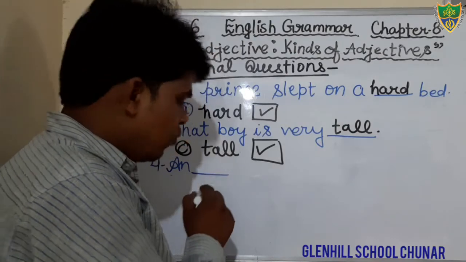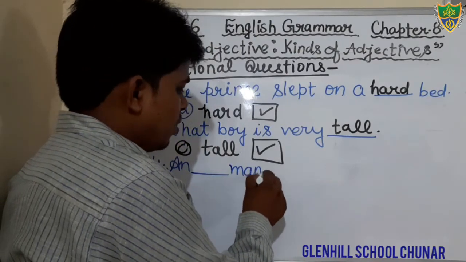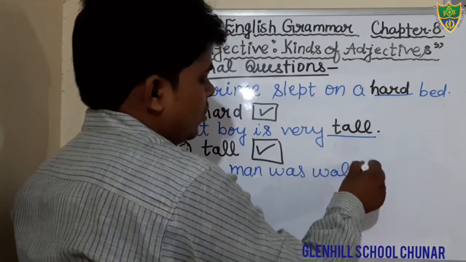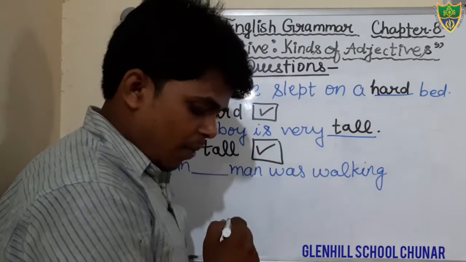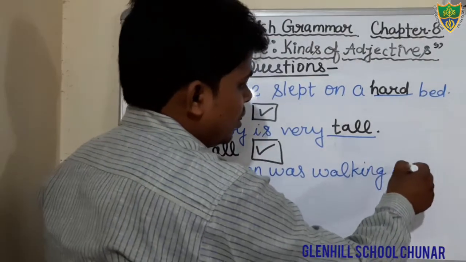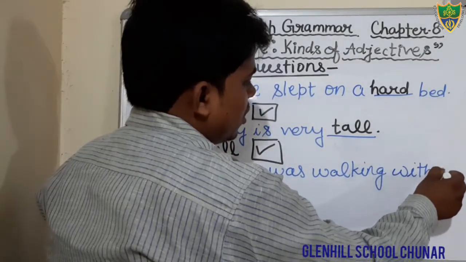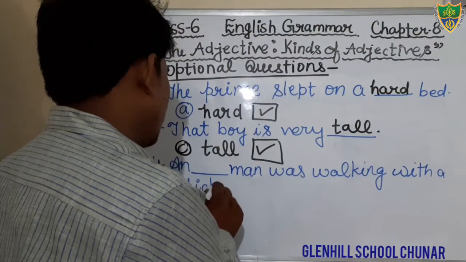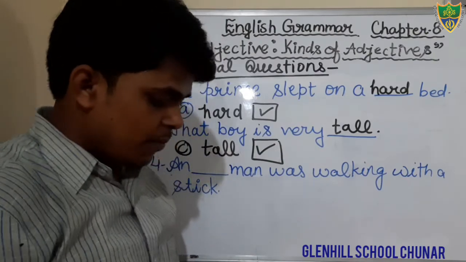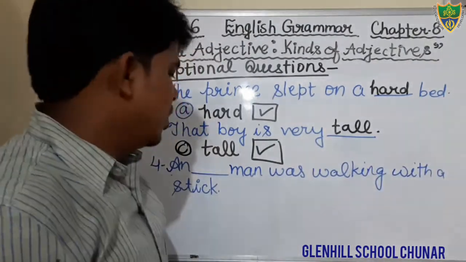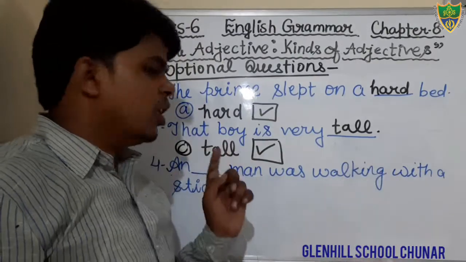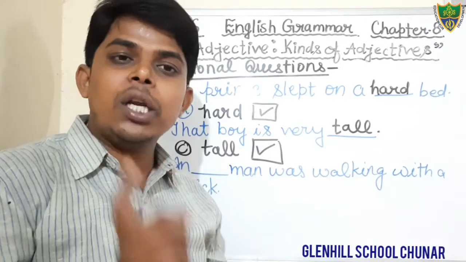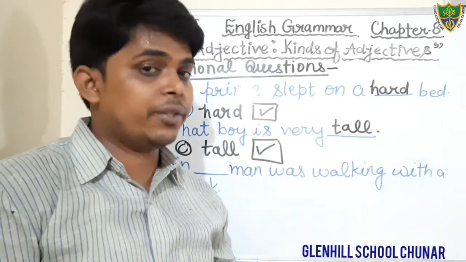And man was walking with a stick. With a stick. S-T-I-C-K. Okay, student, that is your question. Just see, you have to fill. And dear students, the article "an" is used here. It means we have to select the option that starts with the vowel sound.